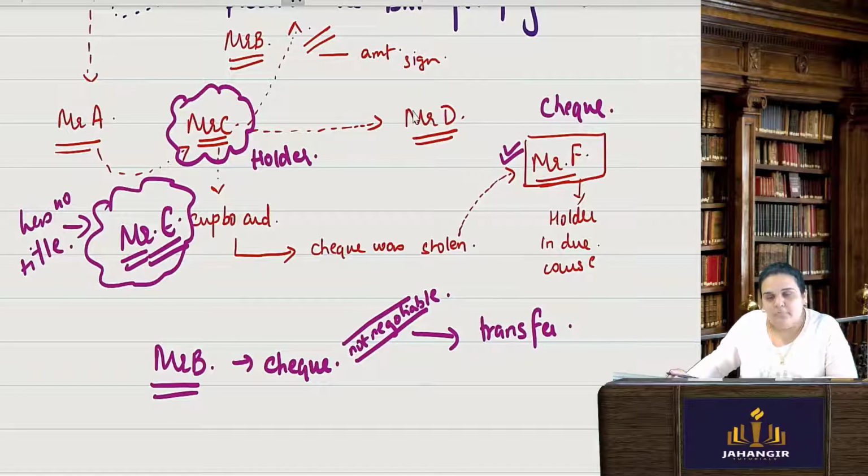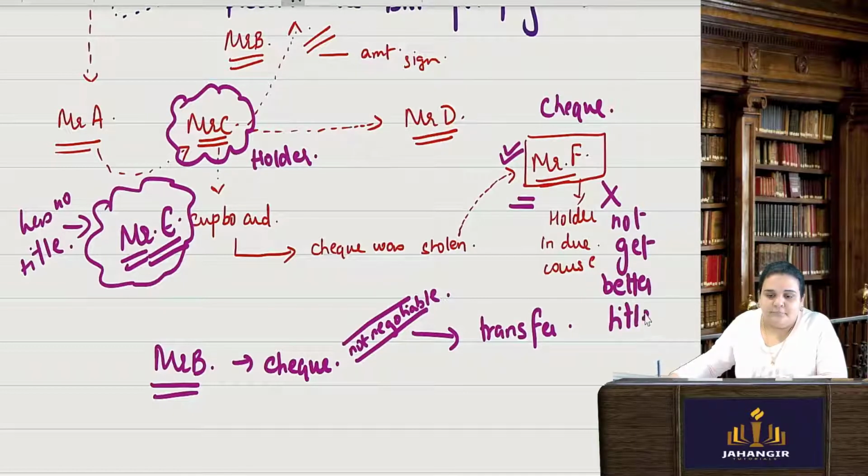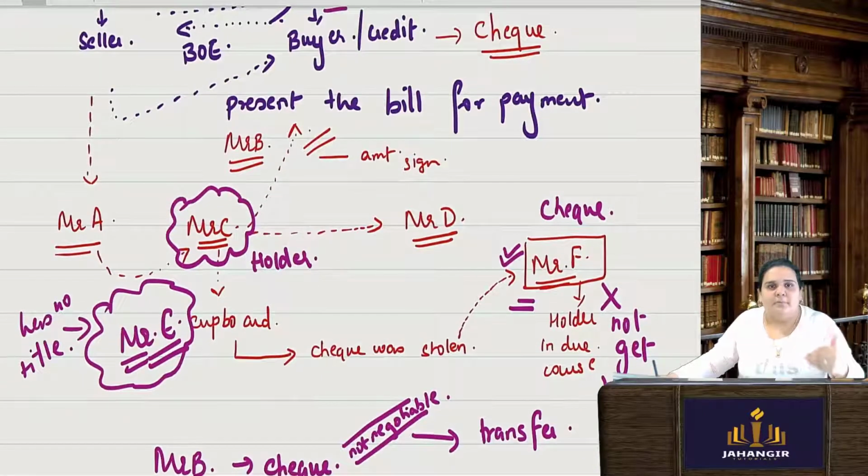Where the problem will arise is, the problem will arise when a check, suppose, is stolen from here and it was given to some other person here, he will not get a better title. You'll get the same title as Mr. E. So when your title is not clear and tomorrow if something goes wrong, if there is a default by the party, the check bounces, there was not enough money, you cannot sue anybody because you have not got a better title.